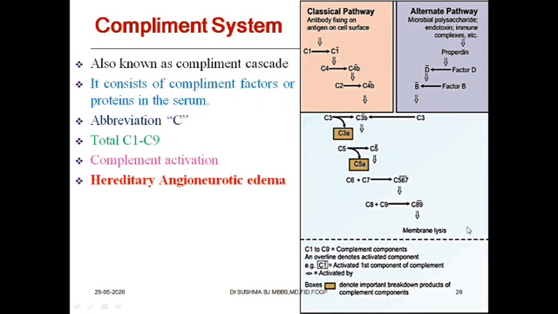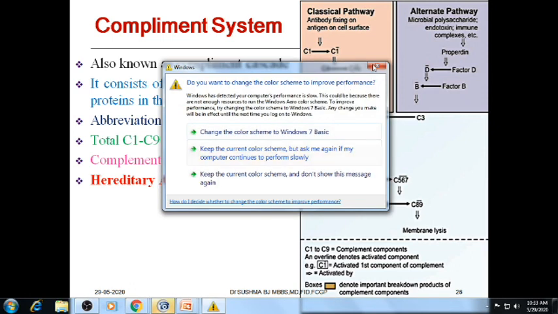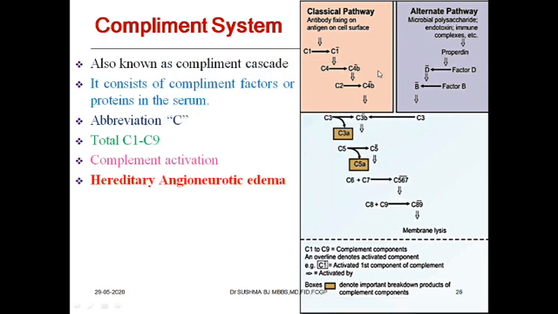Suppose I told you that C1 has QRS subcomponents. What is the function of Q and R? Binding to the antibody. Getting my point? S has esterase. Suppose this enzyme is present, everything goes well. If this enzyme is not inhibited normally in the body, what can happen? There will be continuous activation of the complement system. Do we require this to happen? No. It might destroy the normal cell as well.